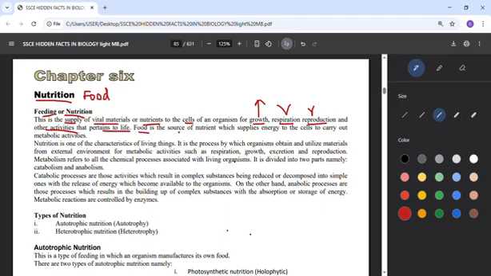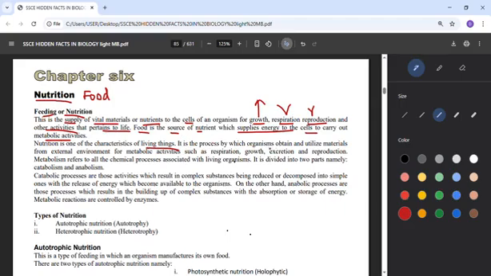Food is the source of nutrients. If you say you have nutrients, this is coming from food. Food supplies energy to the cells, and that's why cells can carry out different metabolic activities. That's anabolism and catabolism. That means building up and breaking down. Nutrition is one of the characteristics of living things, from Mr. Niger D, where N is nutrition.